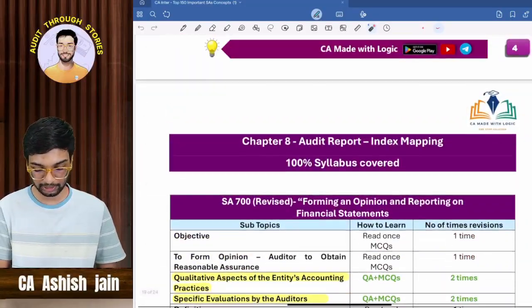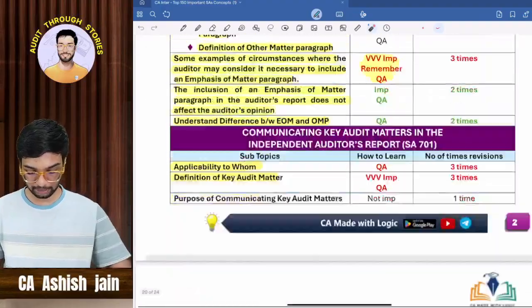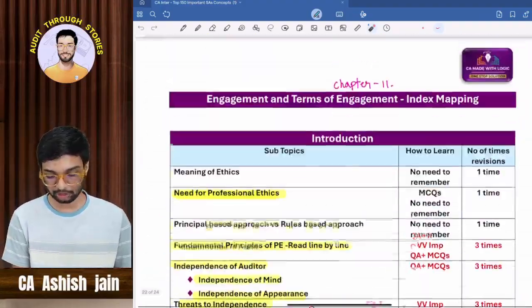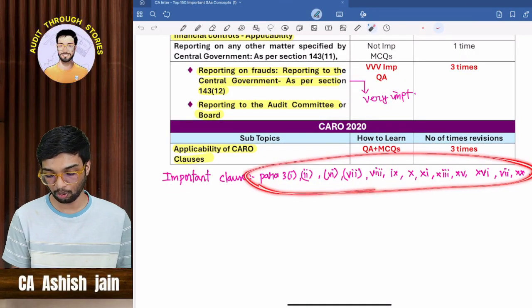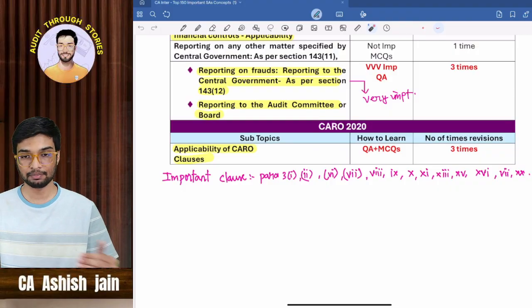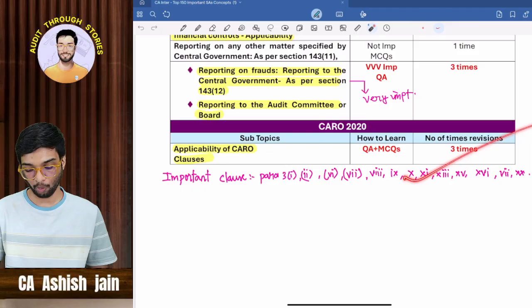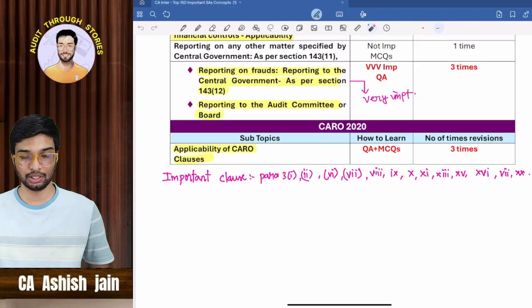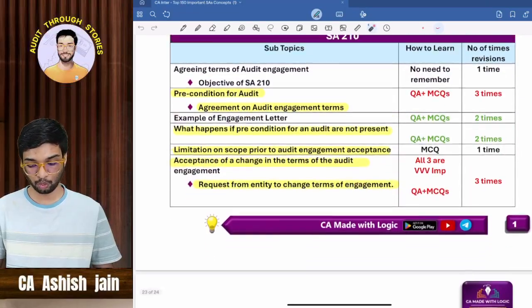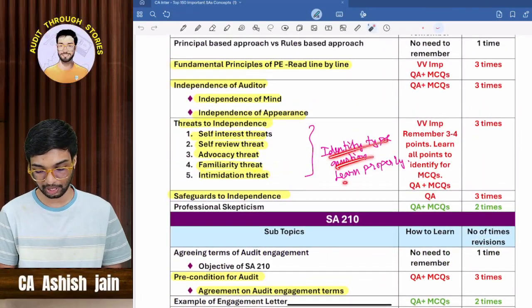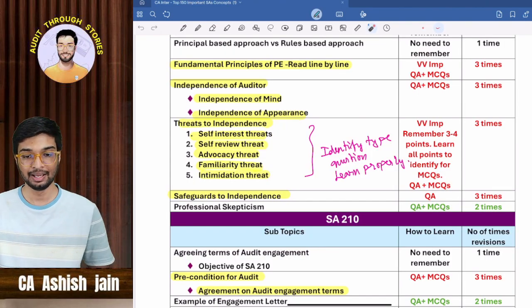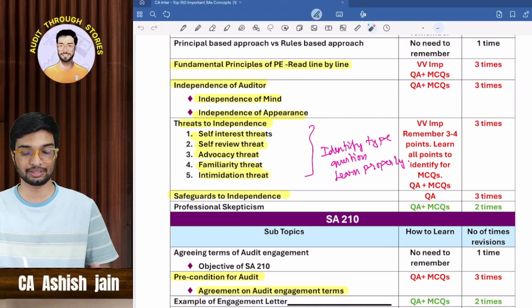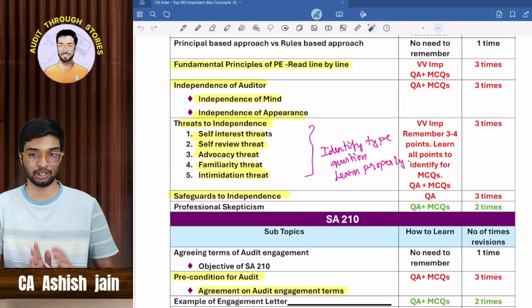So chapter number 8, this is related to chapter number 8. You can just go through it. And here I have also written which CARO 2020 clauses you have to learn. These CARO 2020 clauses are super, super, super important from an MCQ as well as from a question answer point of view. One question is definitely expected from CARO 2020 as well. Okay. So here also I have given that an identify type case study can be tested from this particular concept, that is threat to independence. So please read each and every line of the study material from this particular concept alone.